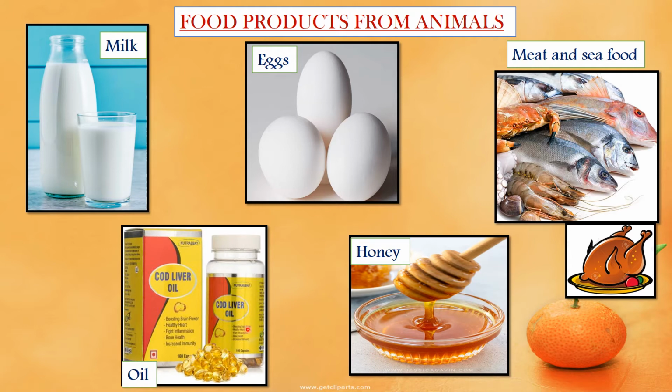Oil. Cod liver oil is derived from the liver of cod fish. It is very good for health. Next is honey. Honey is a sweet liquid that is made by bees from the nectar of flowers. Honey is collected from beehives. It contains water, sugar and some minerals. It is easy to digest and good for children and old people.